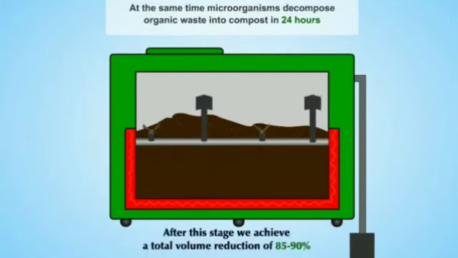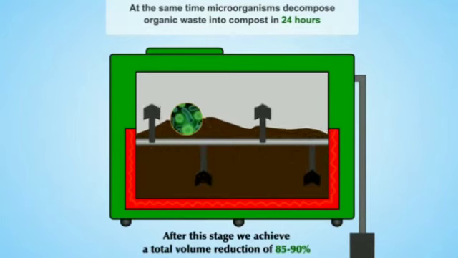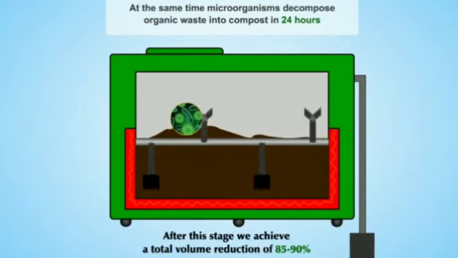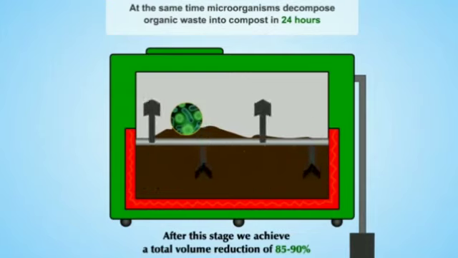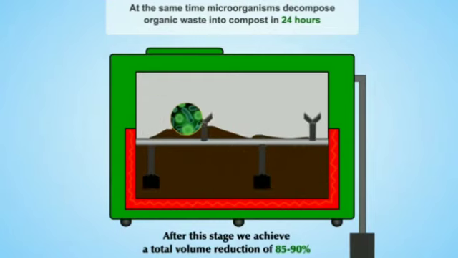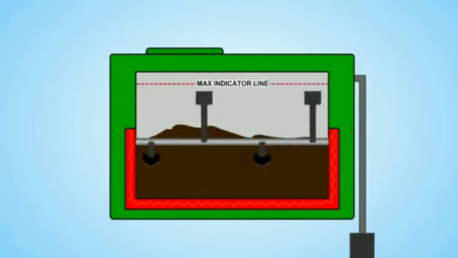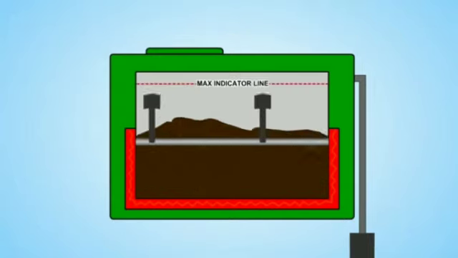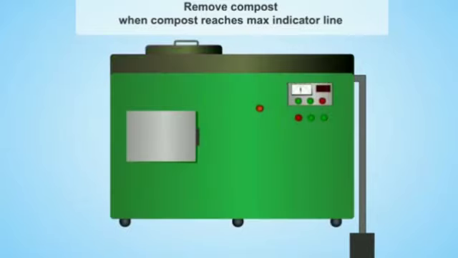At the same time, microorganisms decompose the organic waste into compost in 20 to 24 hours. After this stage, we achieve a total volume reduction of 85 to 90%. Remove the compost when the compost reaches its maximum level.